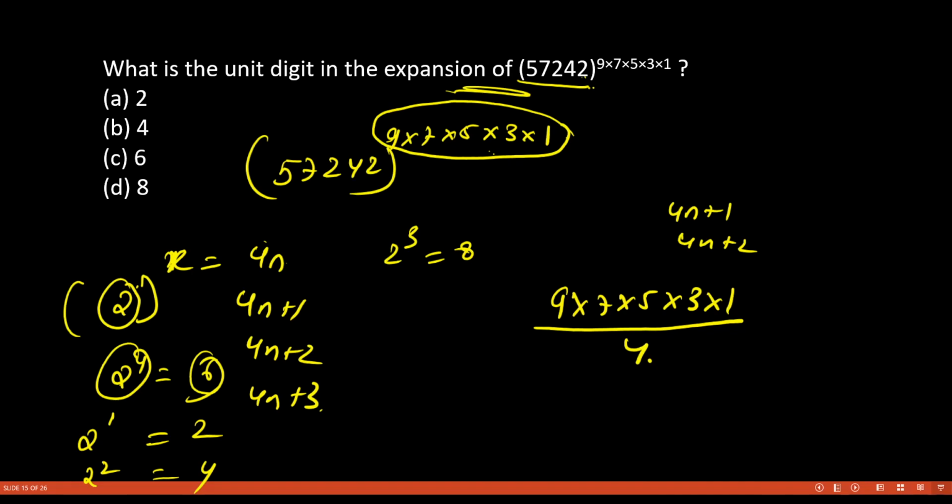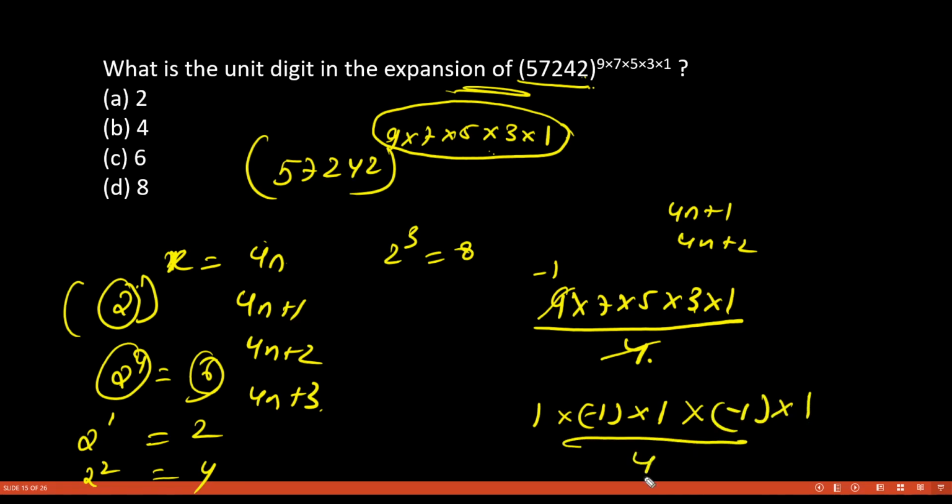Here only we can find what the remainder is. We don't need to multiply also. So 4 will give you plus 1 remainder here. 4 will give you minus 1 remainder here. I already told you 4 into 2 is 8. 8 minus, and minus 1 can be written as the remainder here. For 5, 1 can be written as the remainder. For 3, minus 1 can be written as the remainder.